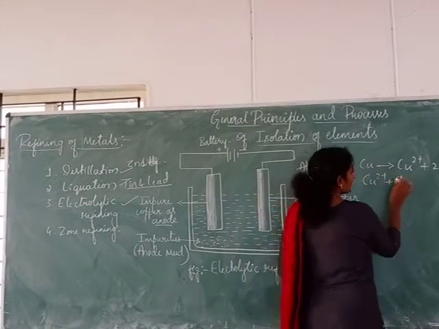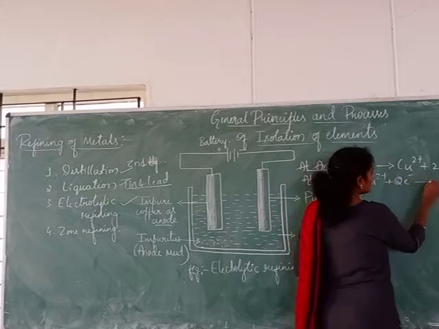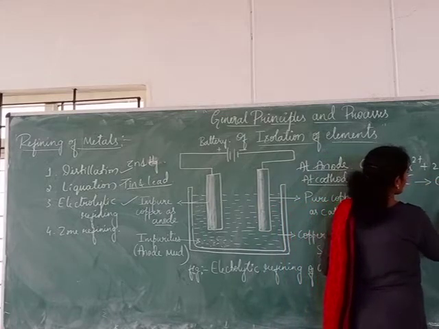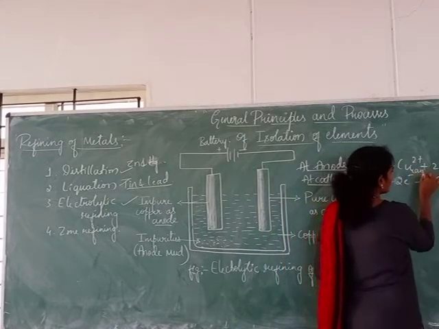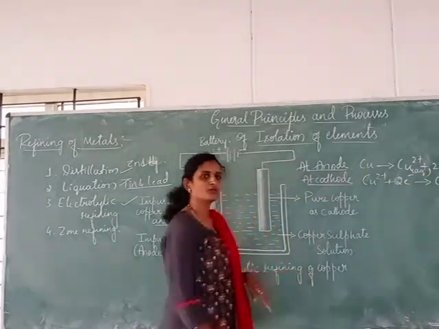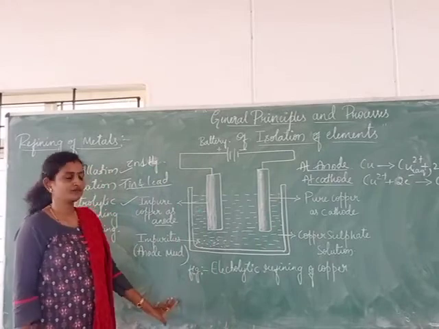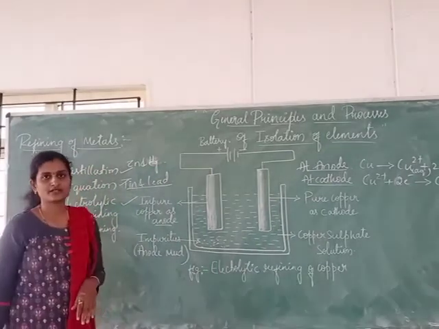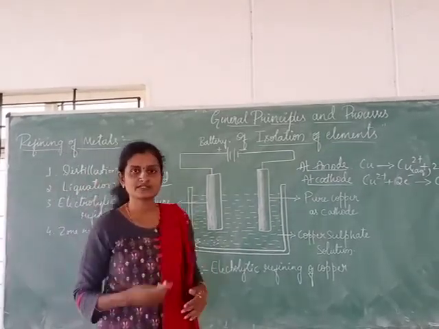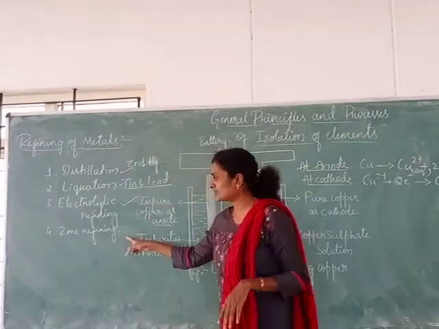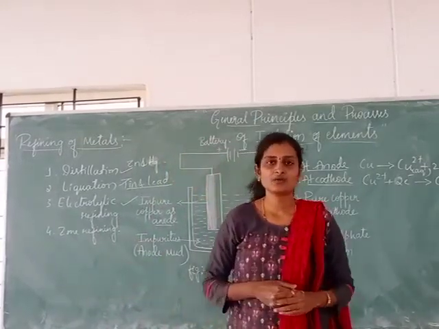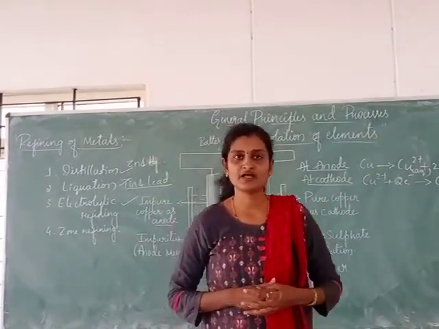So cupric ion gains 2 electrons to form copper in solid form. Thus oxidation and reduction both take place simultaneously. So copper can be refined using this electrolytic process. In the next topic I will tell you about zone refining, and how it helps to refine the metals.